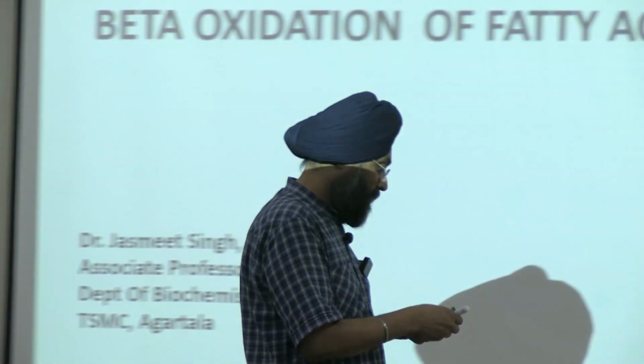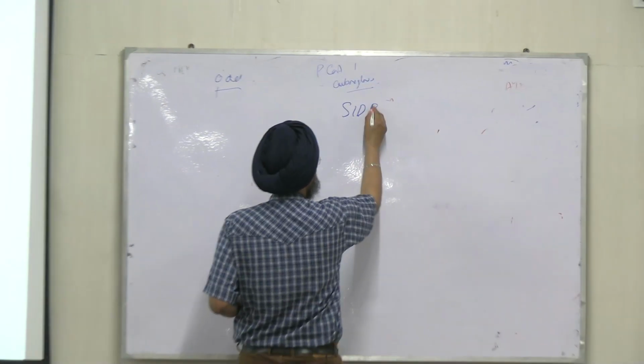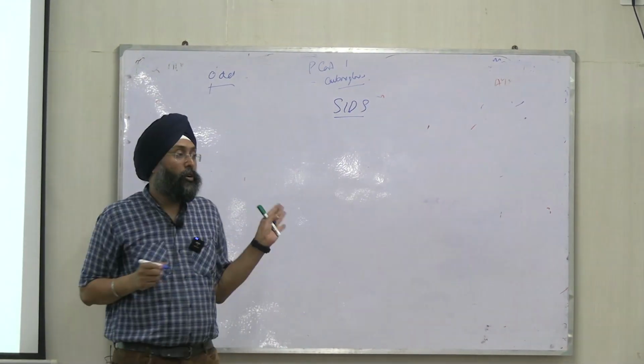Today we will discuss alpha oxidation, omega oxidation, oxidation of unsaturated fatty acids, and disorders of beta oxidation and other disorders. So today I will start with the first disorder, that is SIDS. It is a very important question.